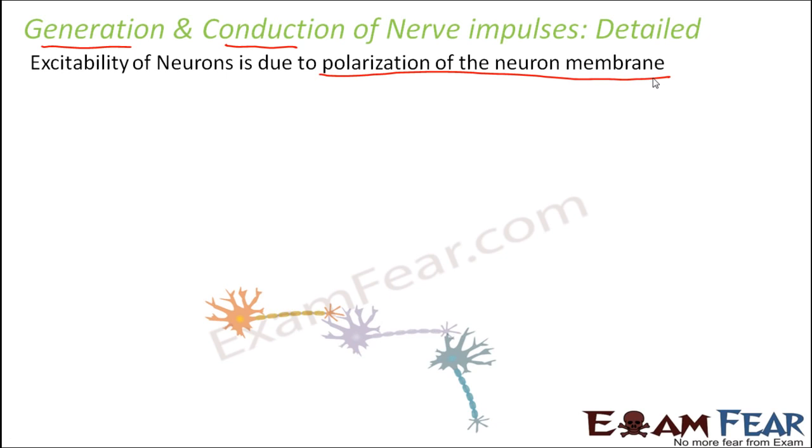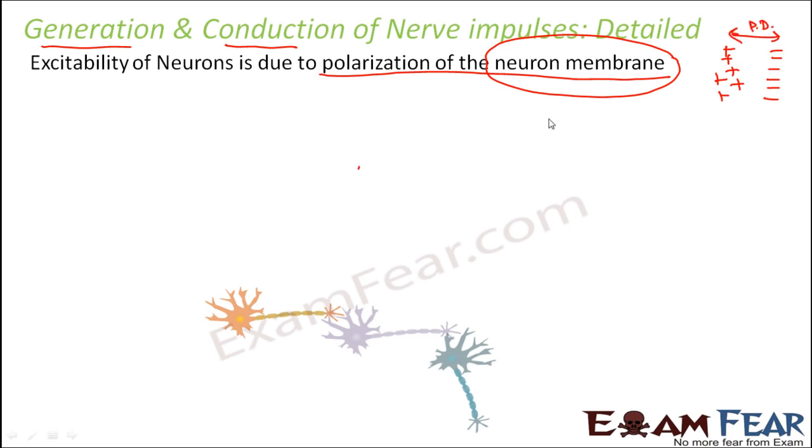Now the question is, how is the neuron membrane polarized? Even before that, what kind of membrane is this which is present surrounding the neuron? We need to understand more about the neuron membrane, and then understand why it is polarized. When we talk about polarization of the neuron membrane, I am basically talking about a difference in charges. Whenever you have positive charges on one side and negative charges on the other side, a potential difference will exist.